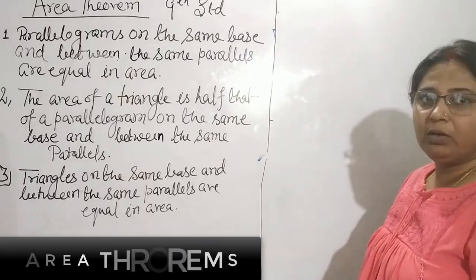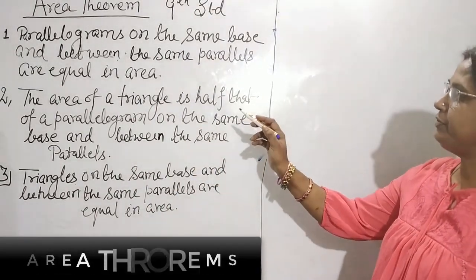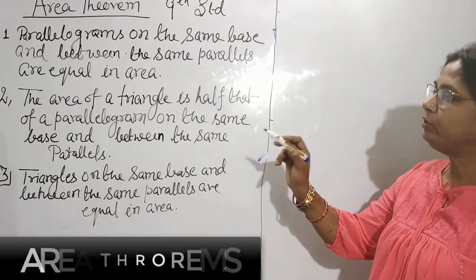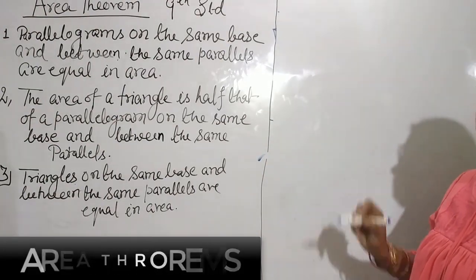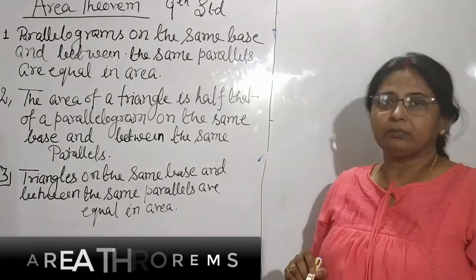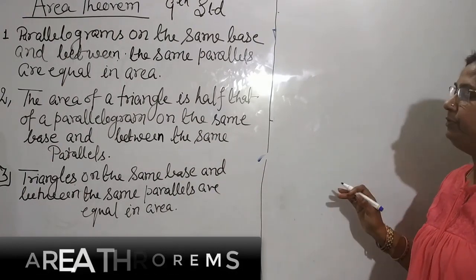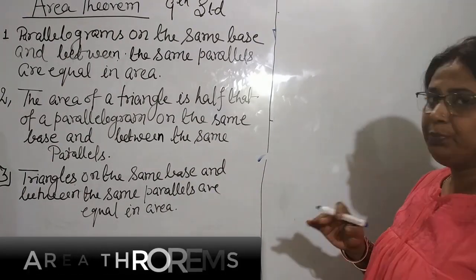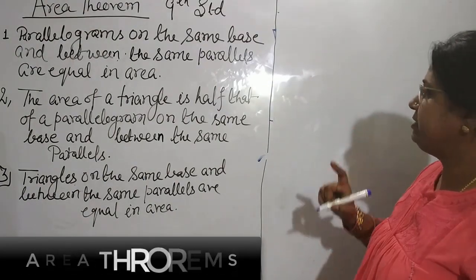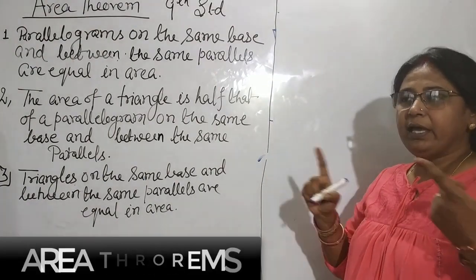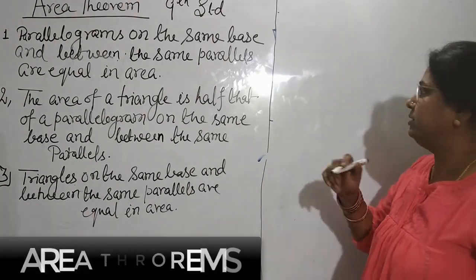Okay. Now I am going to start the second theorem. The area of a triangle is half that of a parallelogram on the same base and between the same parallels. That means the relation between a parallelogram and a given triangle on the same base and same parallels.